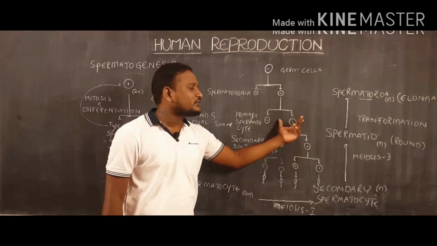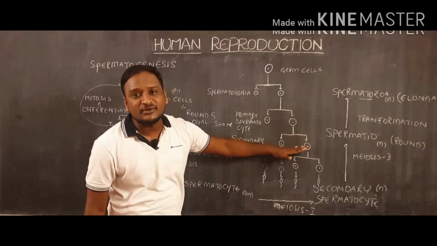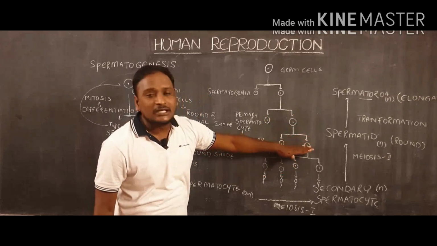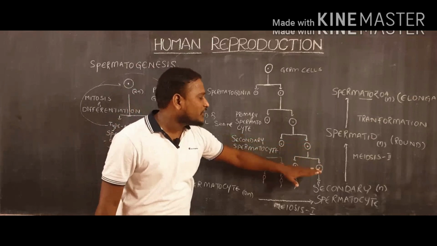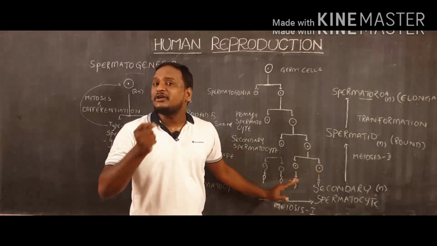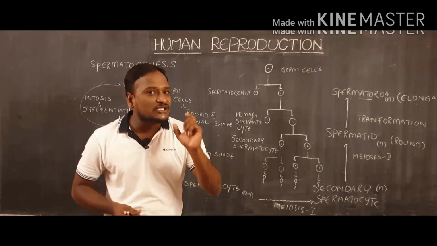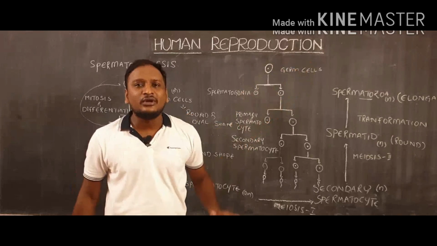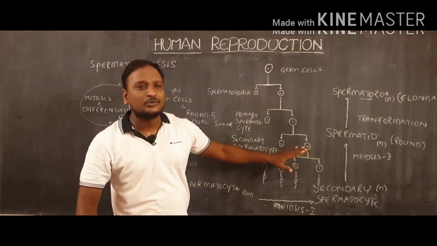That means secondary spermatocyte is haploid in nature. And that secondary spermatocyte again conducts meiosis 2 division. In this case, meiosis 2 division will not reduce the chromosome number, because meiosis 2 is almost equal to mitosis.